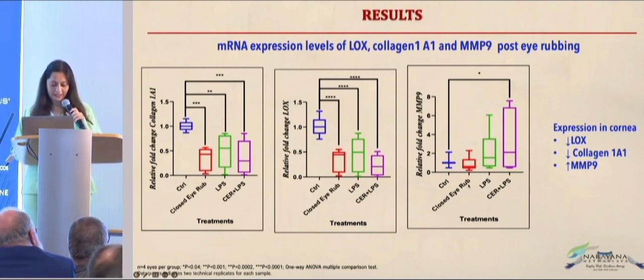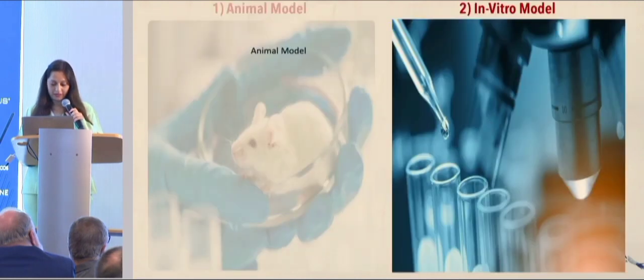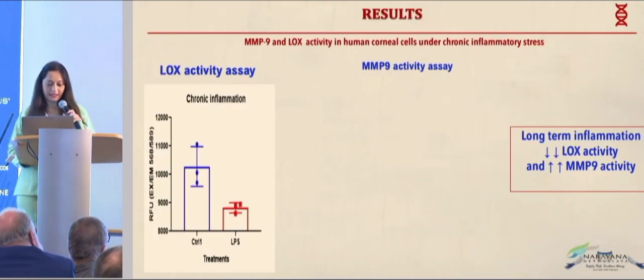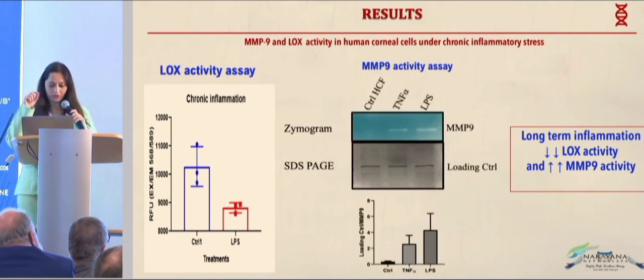So eye rubbing, yes, is a factor, but inflammation alone can lead to an increase in the MMP9 levels and a reduction in the lysyl oxidase and the collagen A1 levels. So was this the same in the in vitro model, which is the human corneal epithelial cell lines and the human corneal fibroblast? Yes, on inducing inflammation on the human corneal epithelial cell lines for the same 7 days, we observe the same thing: on chronic inflammation, the lysyl oxidase activity does reduce and the MMP9 activity does increase. So that suggests.